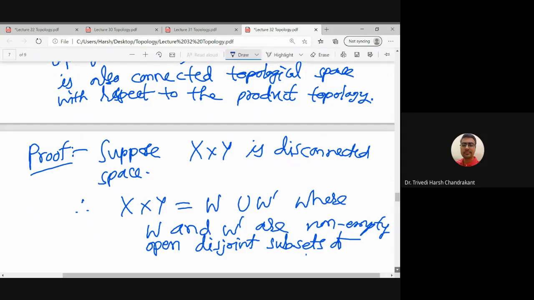So these sets are open with respect to the product topology, because on x cross y we have a product topology.